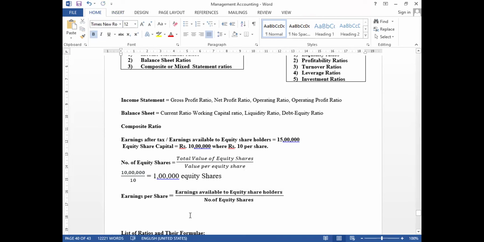Earnings available to equity shareholders was rupees 15 lakh, and the number of equity shares was 1 lakh. So earnings per share will be rupees 15.